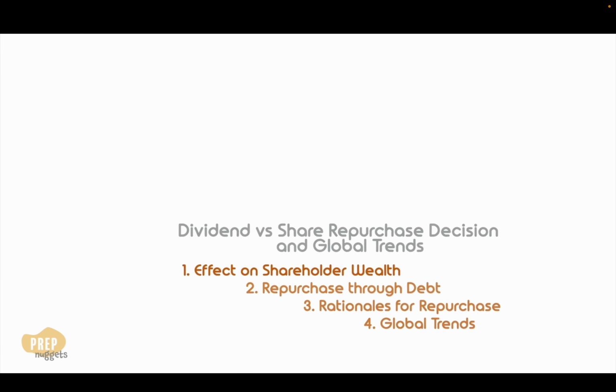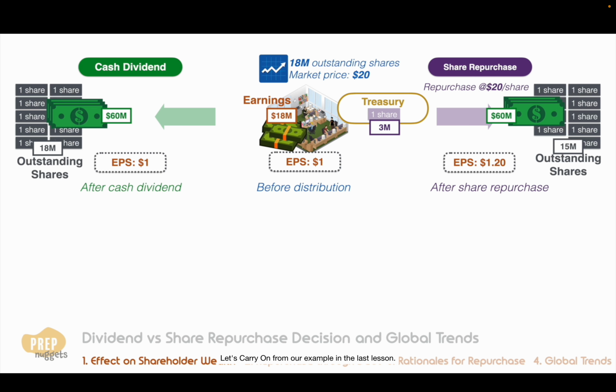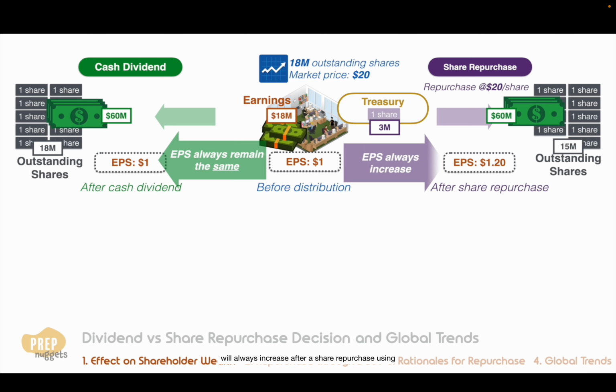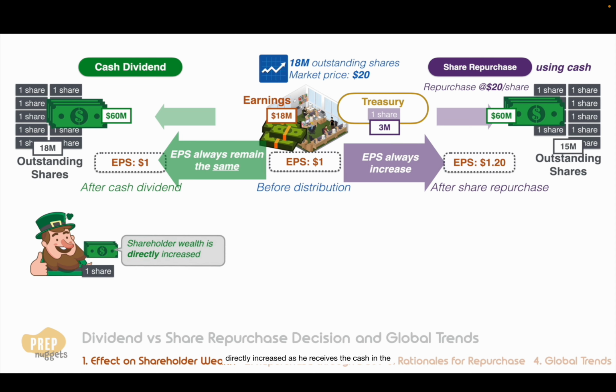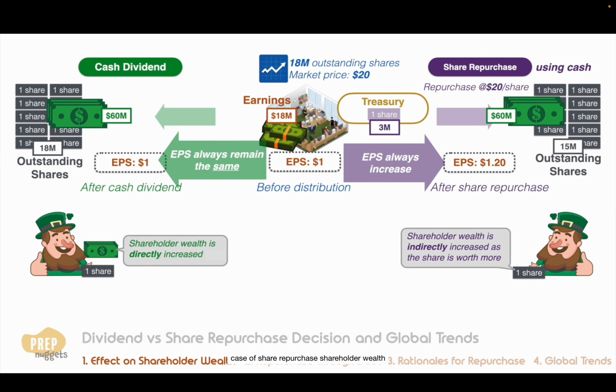Let's dive right in. Let's carry on from our example in the last lesson. We've learned that the earnings per share of a company will remain the same after a cash dividend is paid, but will always increase after a share repurchase using cash. In the case of cash dividends, shareholder wealth is directly increased as he receives the cash. In the case of share repurchase, shareholder wealth is indirectly increased as the share he holds is now worth more.